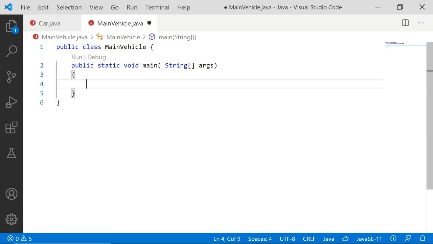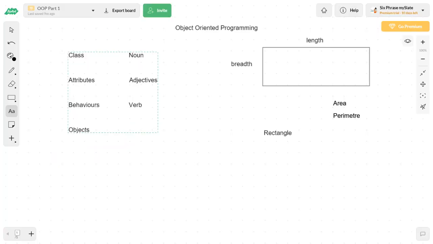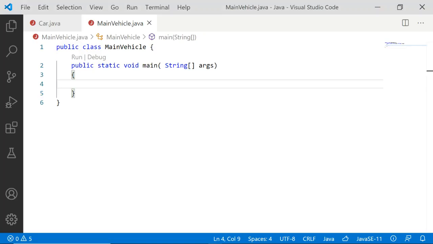now it is time for us to understand what is an object. So here we understood what is a class. We now have a clear understanding of what attributes are, and also of what behaviors are. Now it is time for us to understand what is an object of a class.